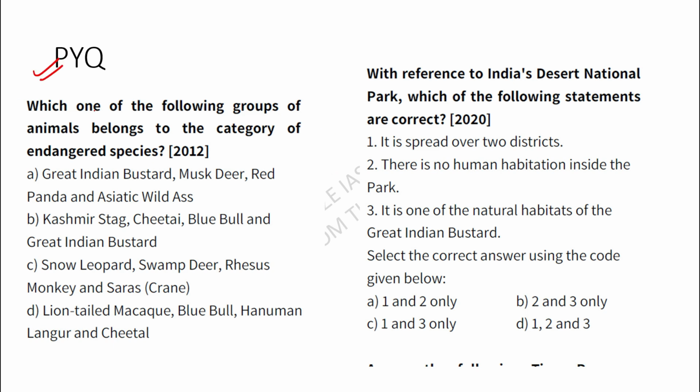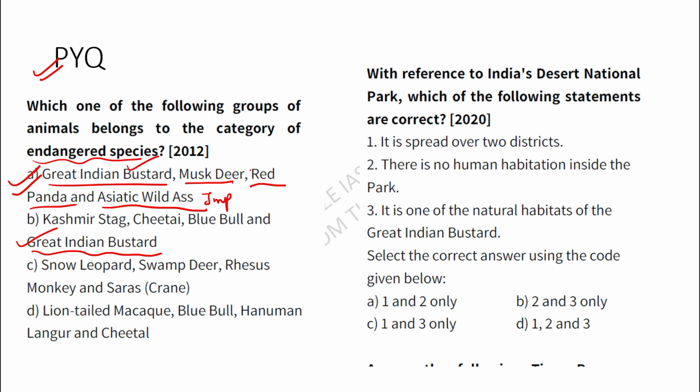So guys, you can see here, which of the following groups belongs to the category of endangered species? Great Indian bustard is a critically endangered species. Again, Great Indian bustard is also critically endangered. Then the musk deer, yes. Then red panda, yes, it is also endangered. And Asiatic wild ass, it is also endangered. So the answer will be option A.